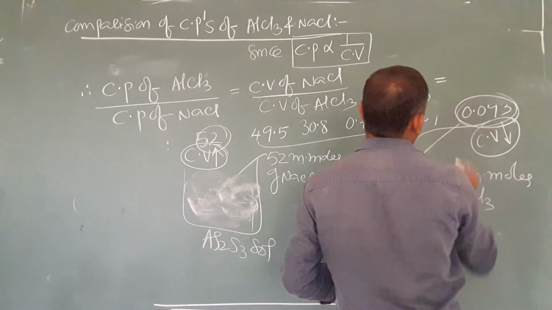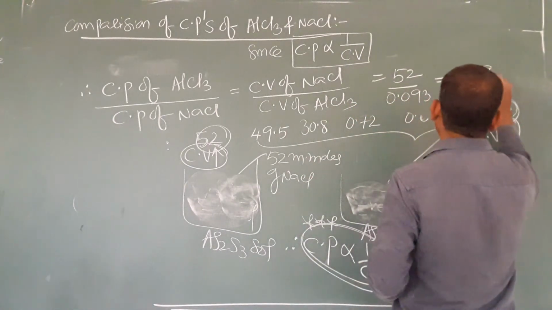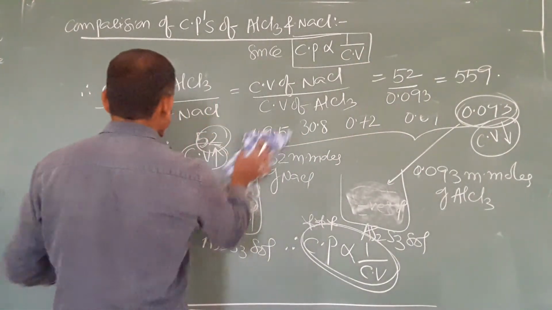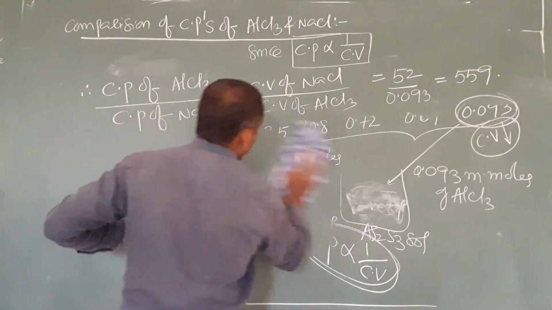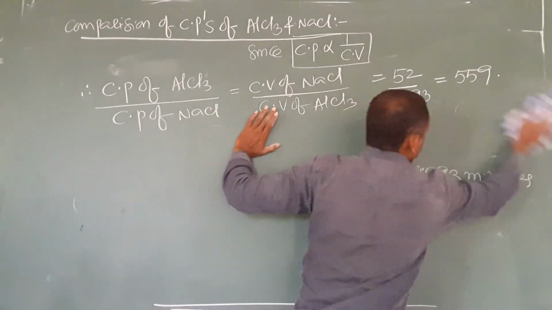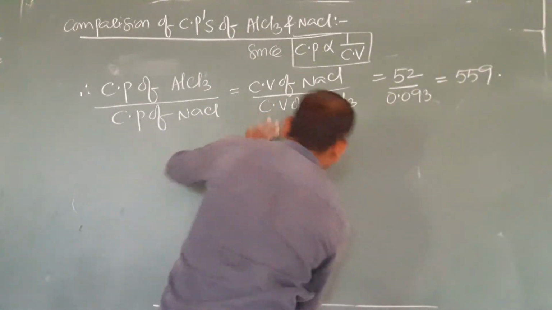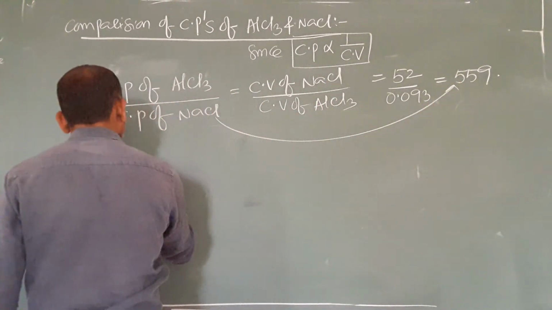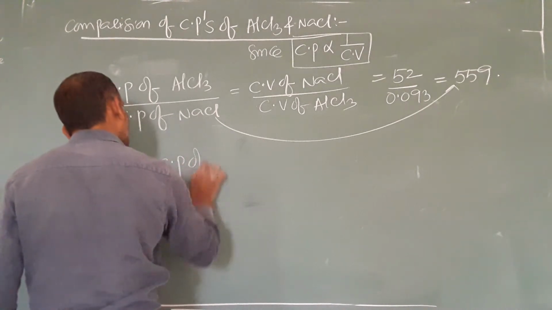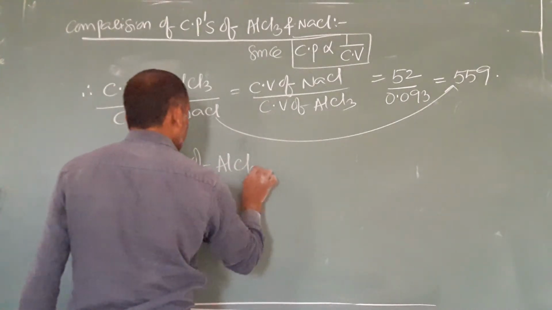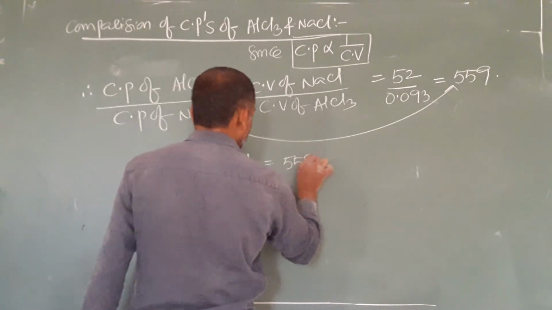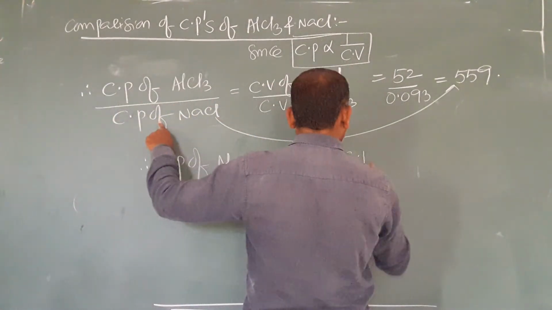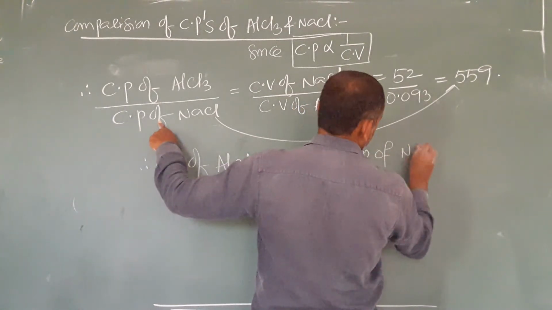After that you have to simplify. You will get 559. Therefore, cross multiplication: coagulating power of AlCl3 is equal to 559 times more than that of NaCl.